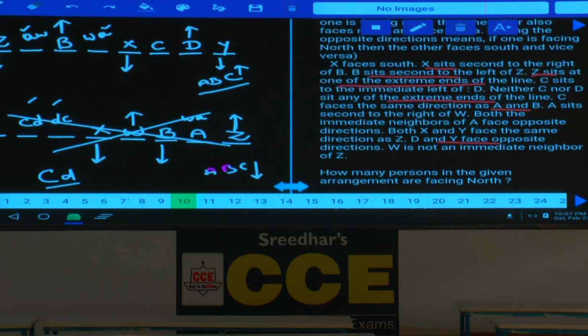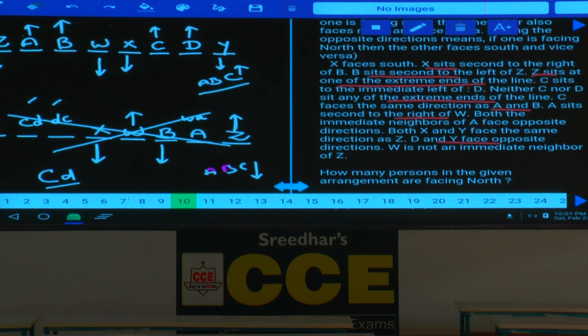A, B and C, all these three persons are facing towards one direction, hence C must also be facing towards north. W is not an immediate neighbor of Z. As W is not an immediate neighbor of Z, hence W at this place, and who is the other person here? A must be at this place. Now A, B and C are facing the same direction, and X, Y and Z are facing the same direction. Then whatever this W, and W is not an immediate neighbor of Z, A sits second to the right of W, hence W is facing towards south, then only A sits second to the right of W is valid.